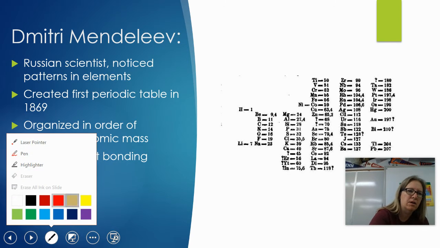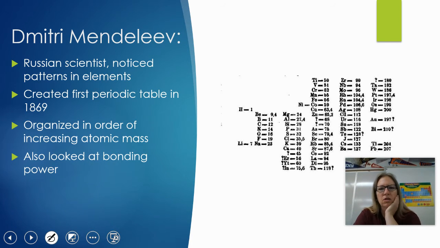And it's kind of interesting. I like this part about Mendeleev. If you look closely, this is his actual list. You can see some question marks here, right? He had so much confidence in the patterns that he had found that he figured that there were some undiscovered elements that fit in his pattern. And so he put some question marks there saying like, okay, there's something else we haven't discovered, but according to this atomic mass, according to these properties and patterns, we're gonna eventually find it. And he was totally right.